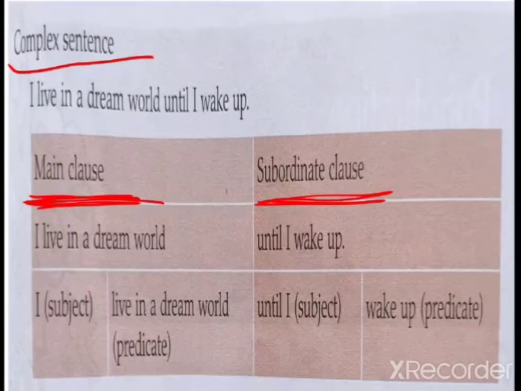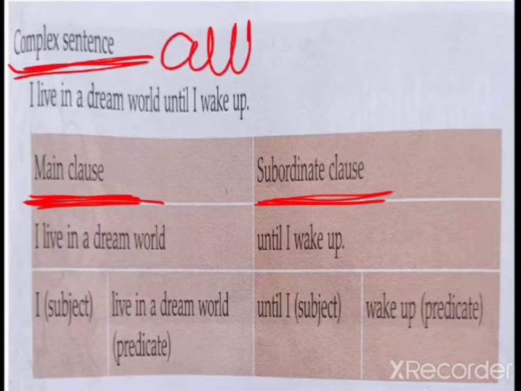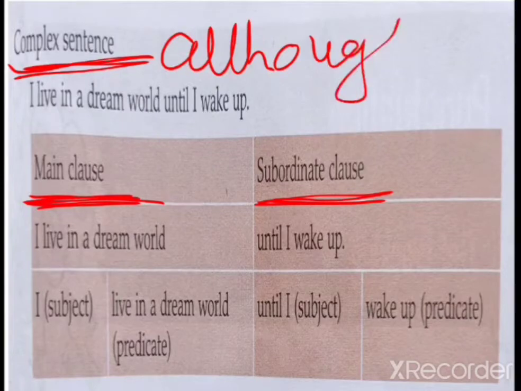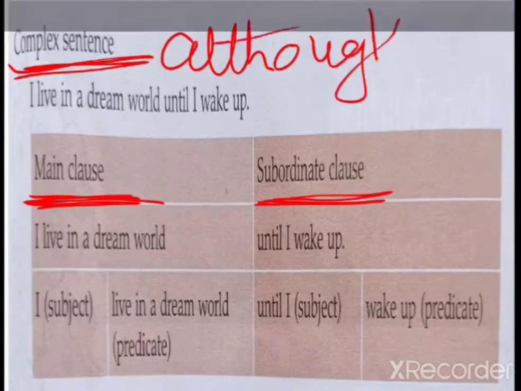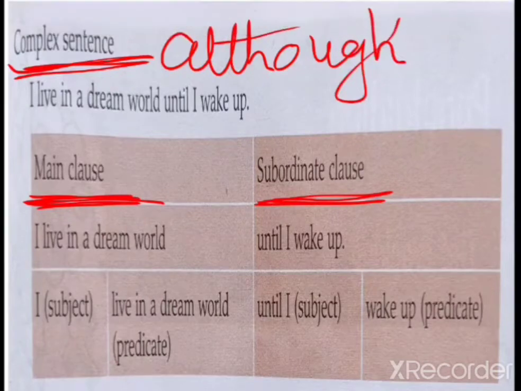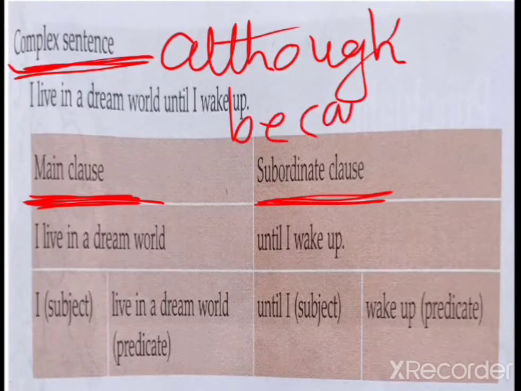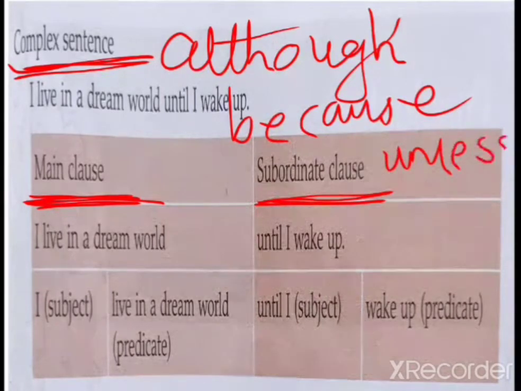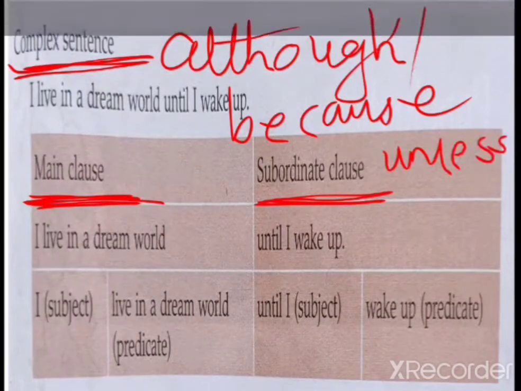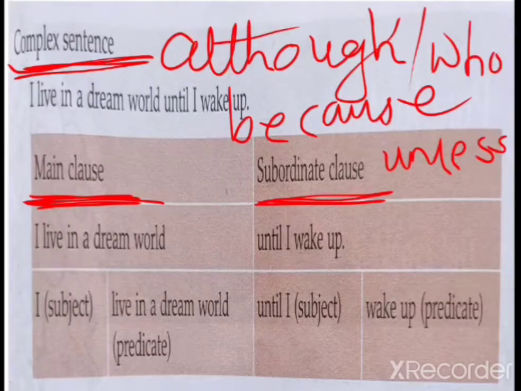Now, as we know, in a complex sentence we have to remember which kind of conjunctions will come, like although, because, unless, until, who, etc. So when this type of conjunction comes, it means it's a complex sentence.